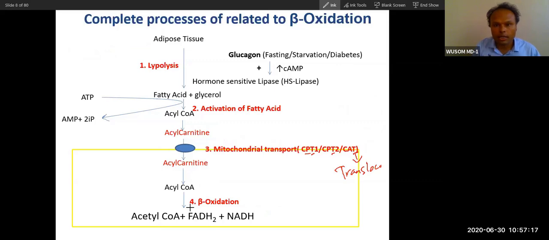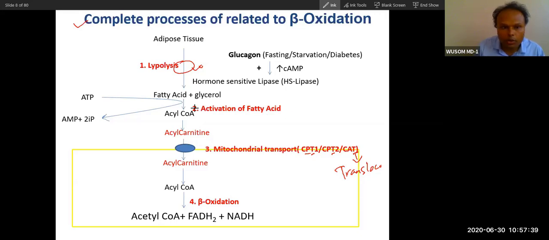If you have understood this slide, even if you just memorize this slide, you will be fine. Four steps: lipolysis by hormone sensitive lipase under the influence of glucagon. If a hormone is regulating something, it is rate limiting. The second is activation.